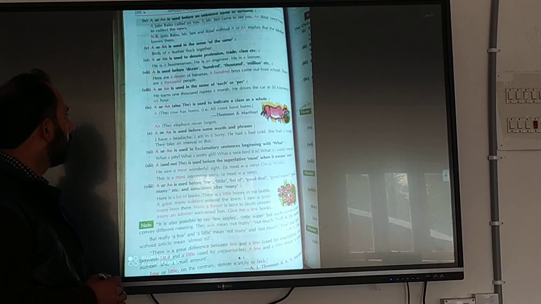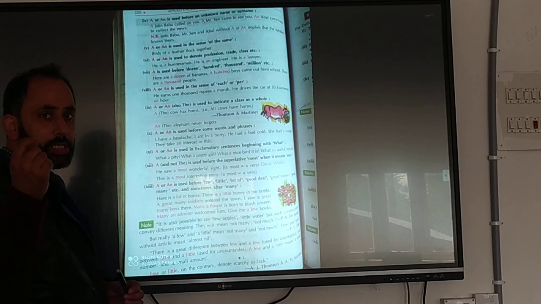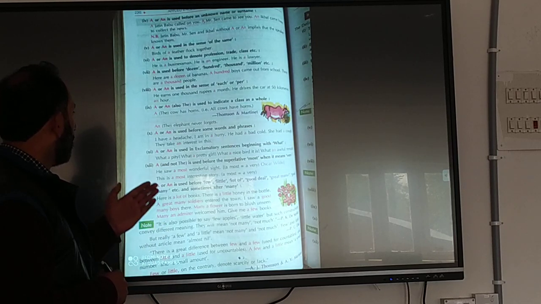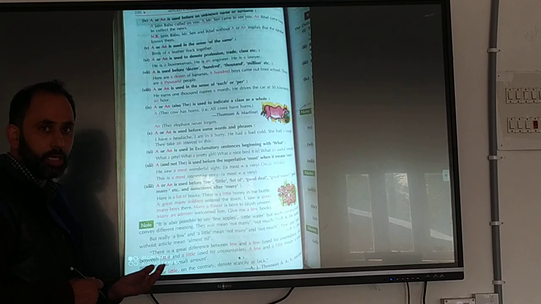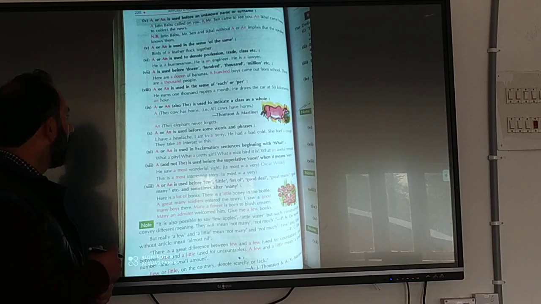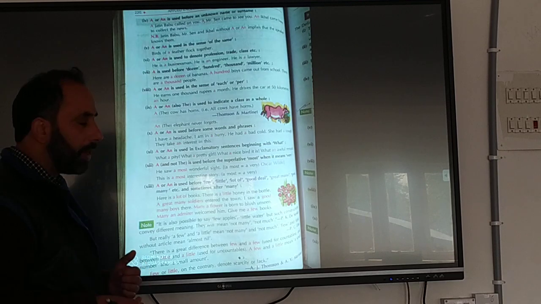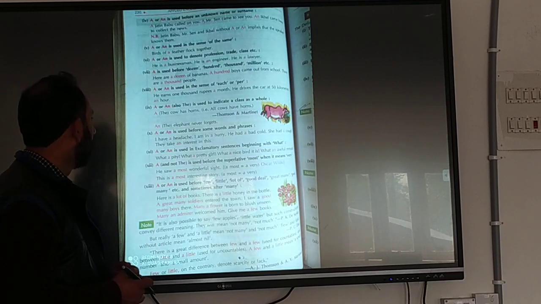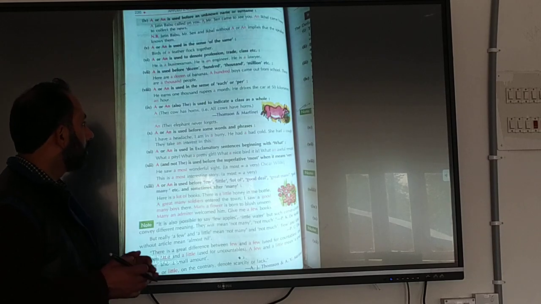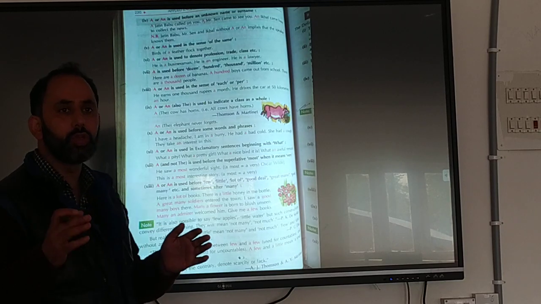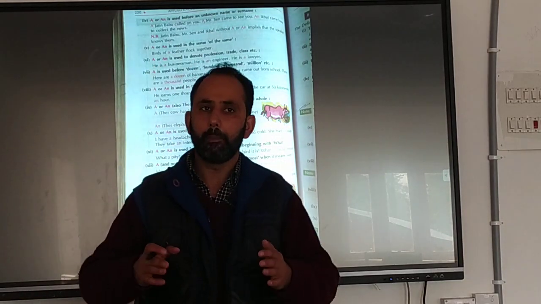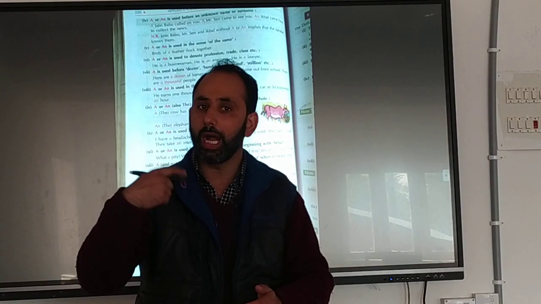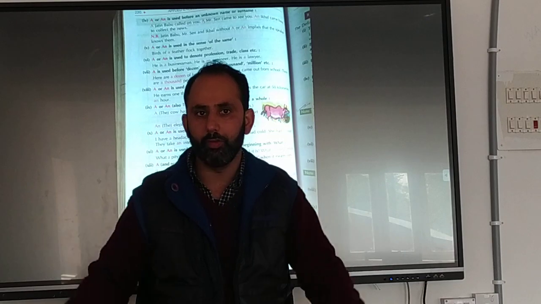A is also used in the sense of each or per. For example, we say a hundred rupees a month, that means per month. Fifty kilometers an hour, that means per hour. And also the is used to indicate a class. Sometimes we use a or the for the whole class. We say a cow is a pet animal or the cow is a pet animal. That means all the cows, not only one.